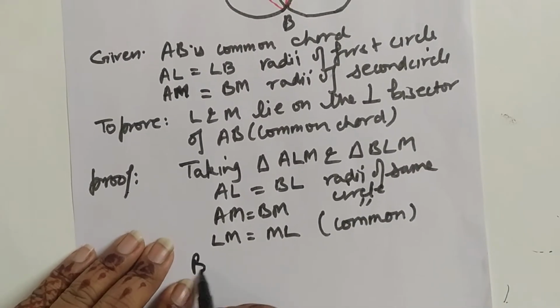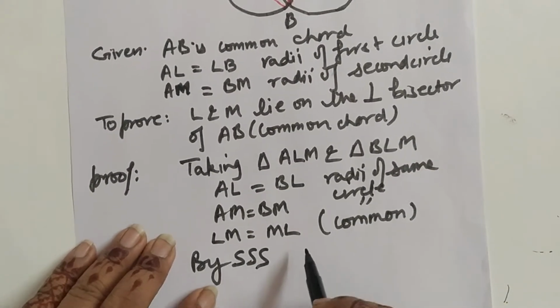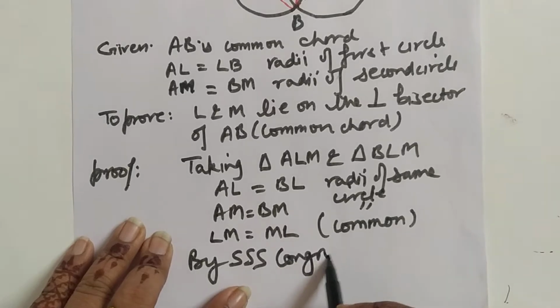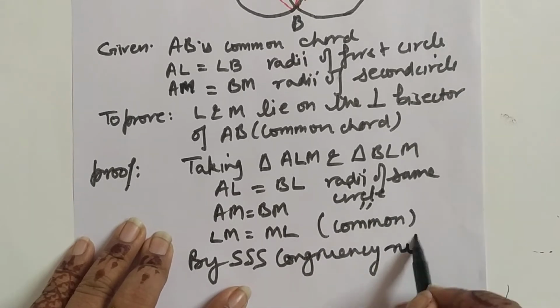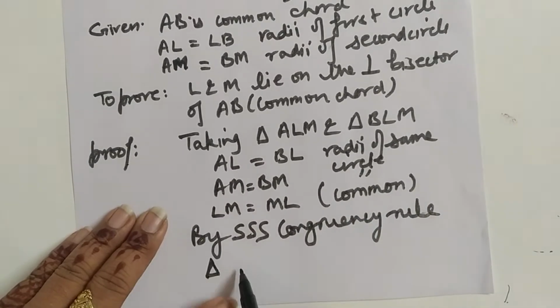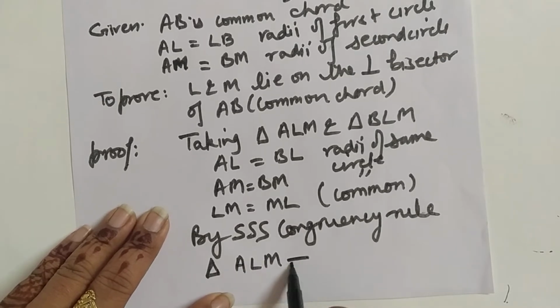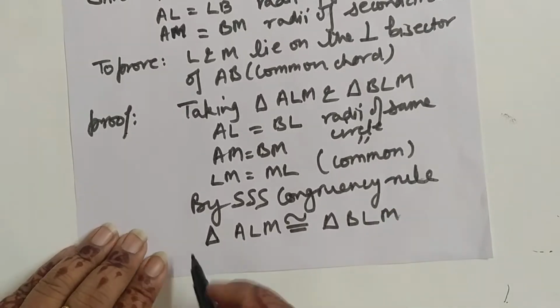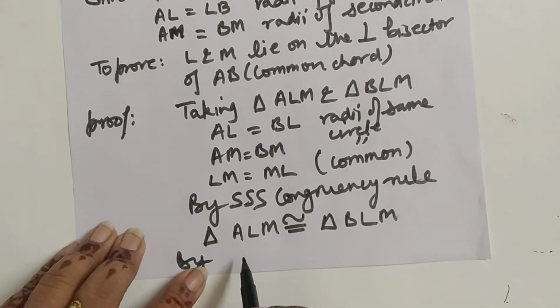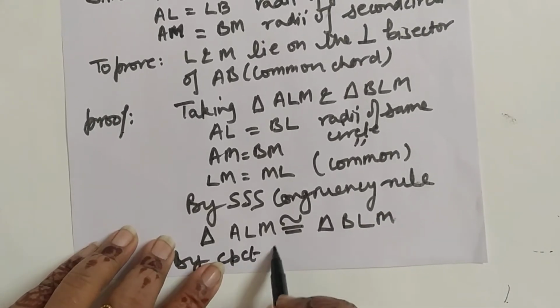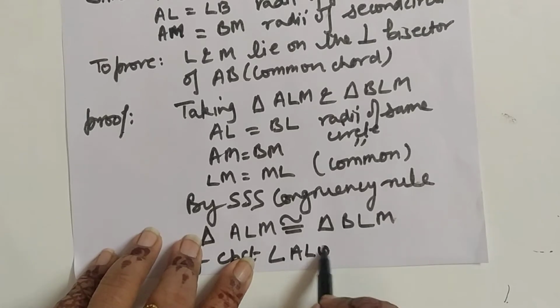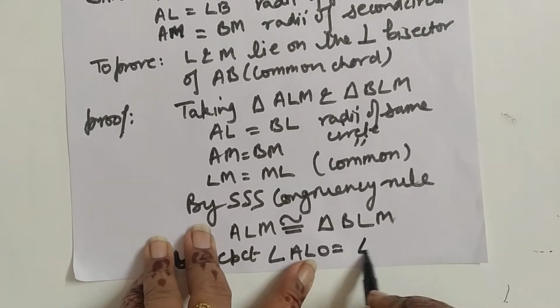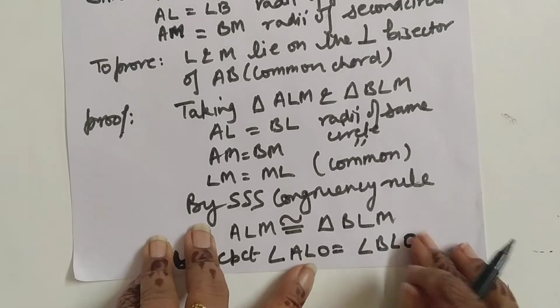So by SSS congruency rule, triangle ALM is congruent to triangle BLM, and by CPCT what have we got? By CPCT, angle ALO is equal to angle BLO.